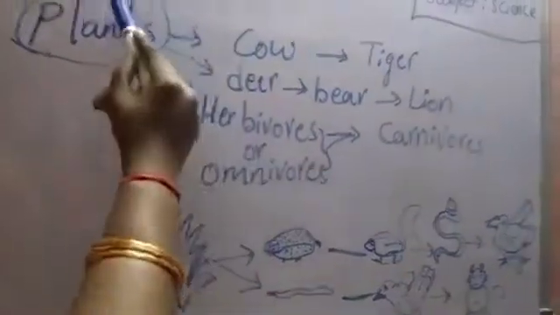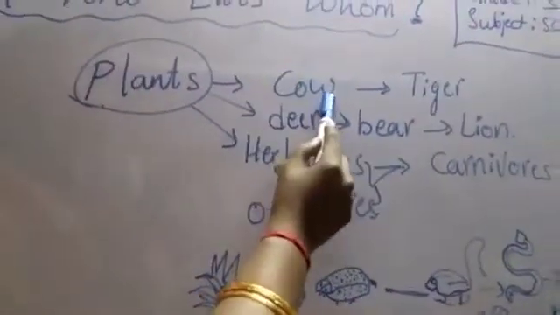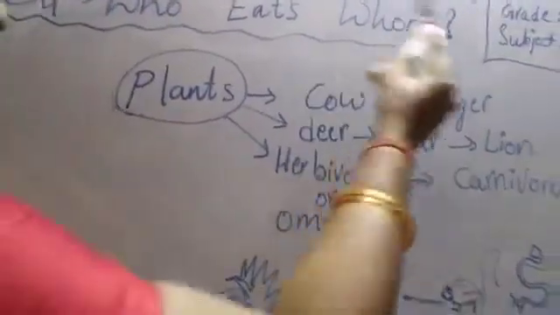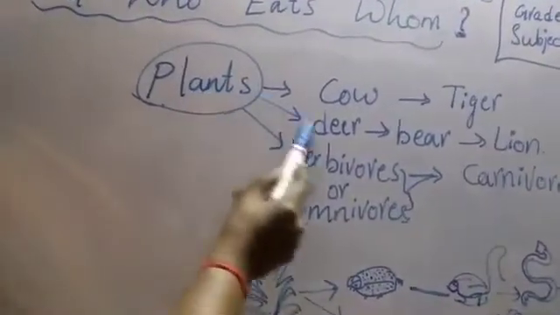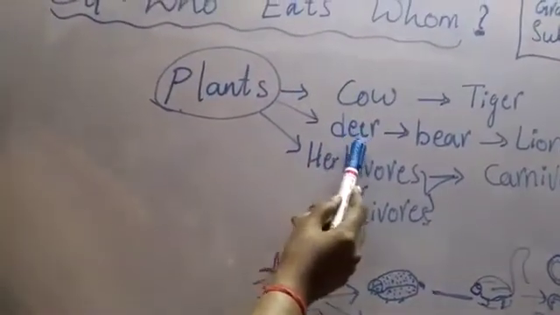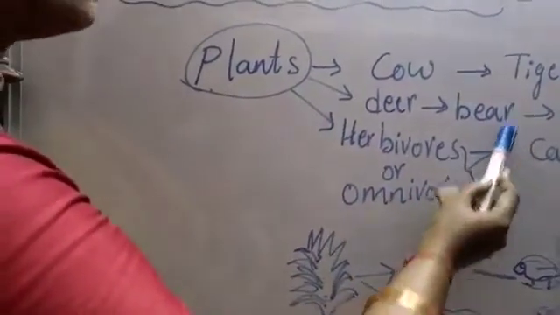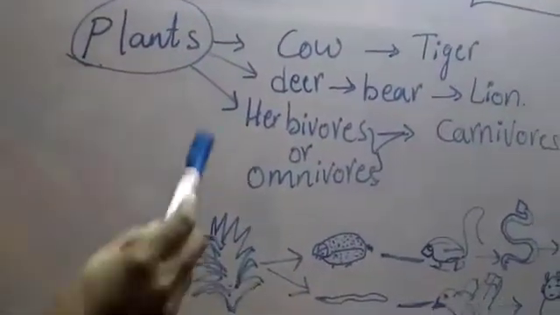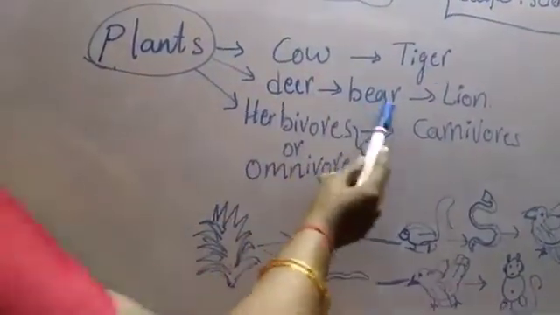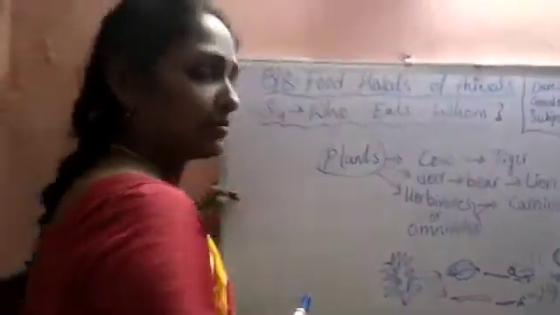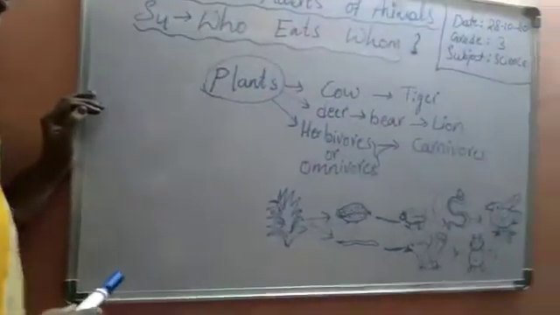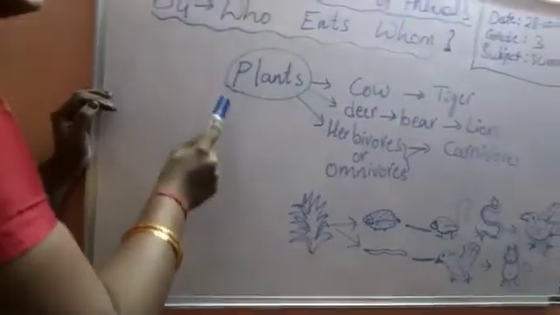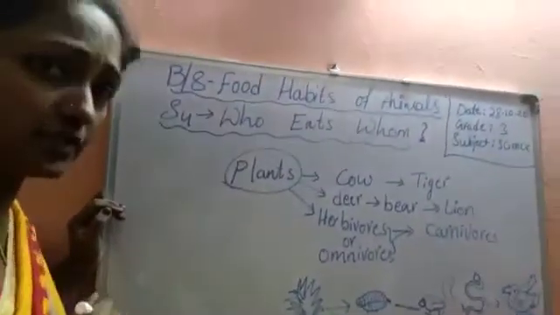These are the plants. This is food for the herbivore animals, and these herbivore animals are food for the carnivore animals. Then plants are eaten by deer, deer is eaten by bear, and bear is eaten by lion. So here each animal is dependent on another animal. Then what is the food for the plants? We know that water, air and sunlight is the food for the plant.